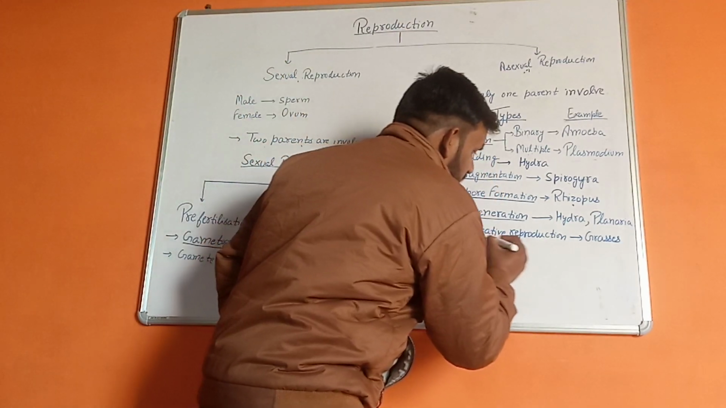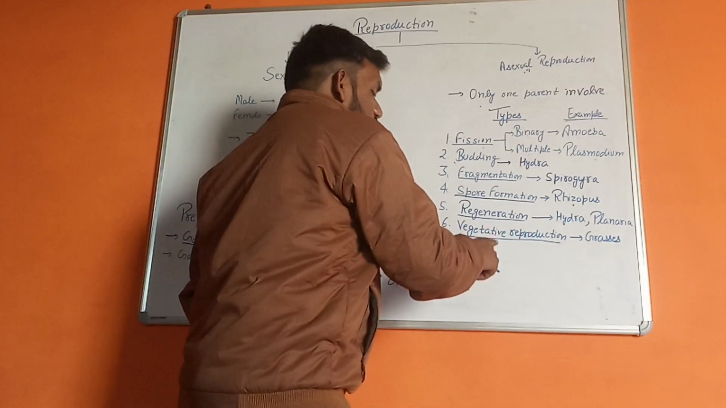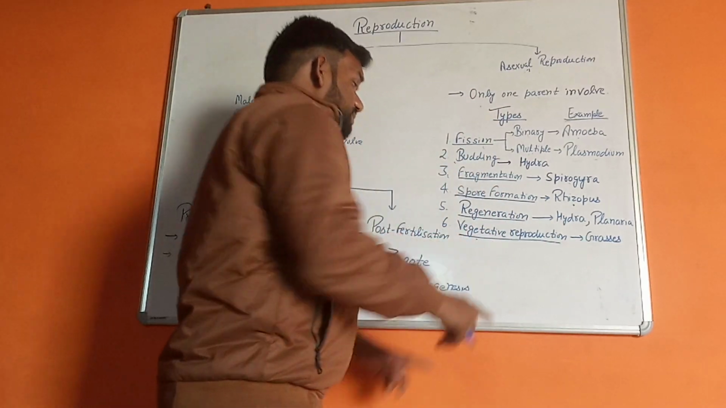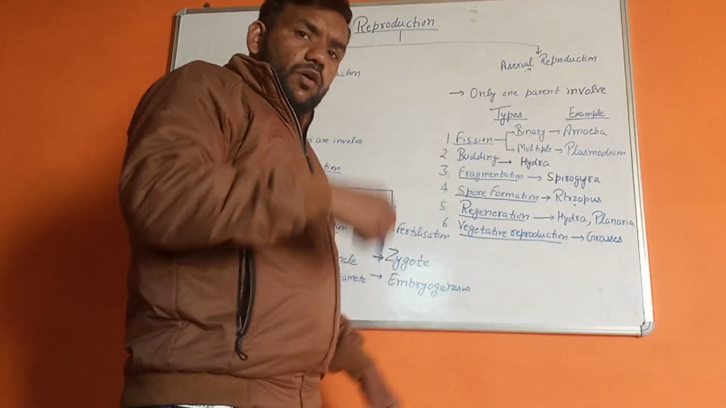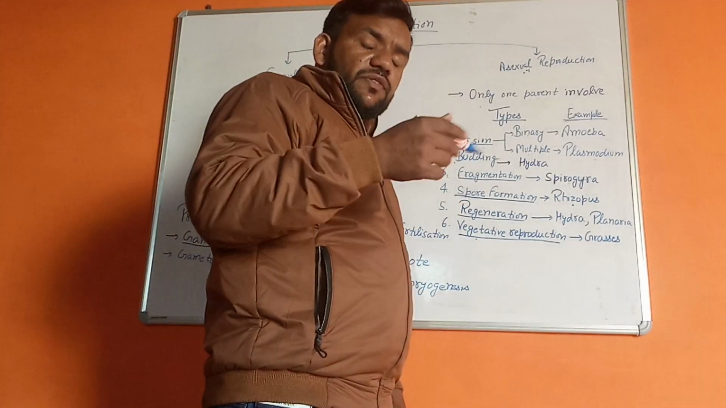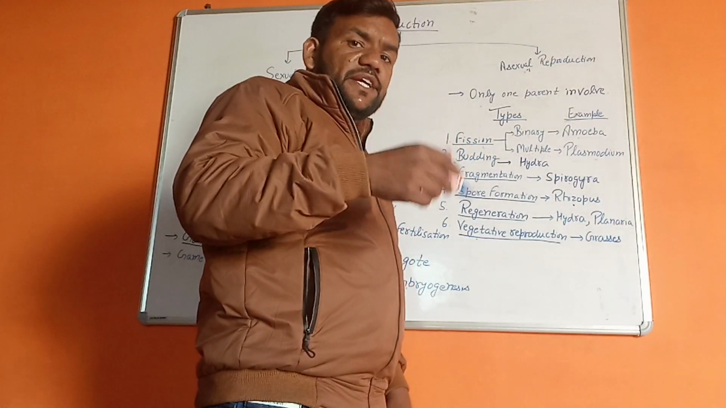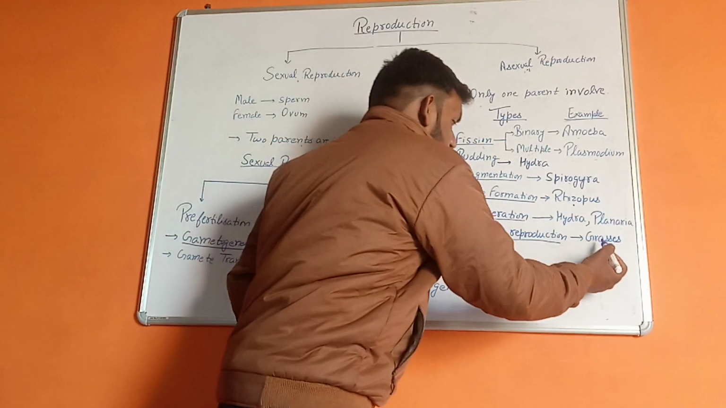Next one is vegetative reproduction. What happens in vegetative reproduction? An old plant part gives rise to a new complete plant. Example is grass. Thank you.